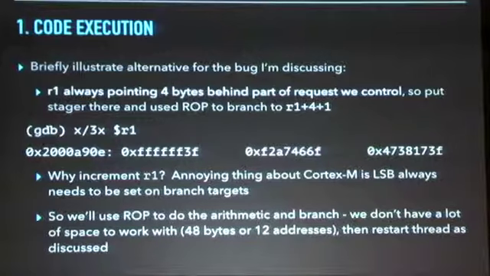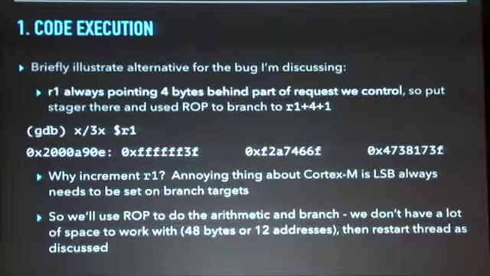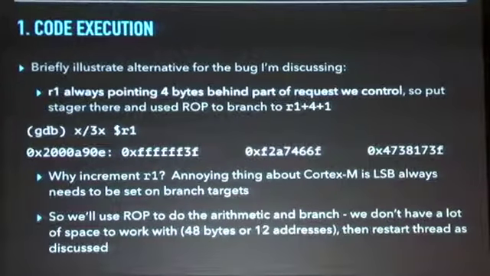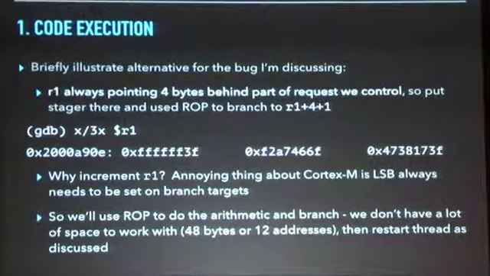So what we'll do is we're going to use ROP to do our arithmetic and then branch. And for this particular vulnerability, it also turns out that I didn't have a lot of space to work with. I only had 48 bytes to build this chain, or 12 addresses. So it was a little constrained in terms of size. After we've exploited this ROP chain and executed our payload, we'll restart the thread as we discussed.